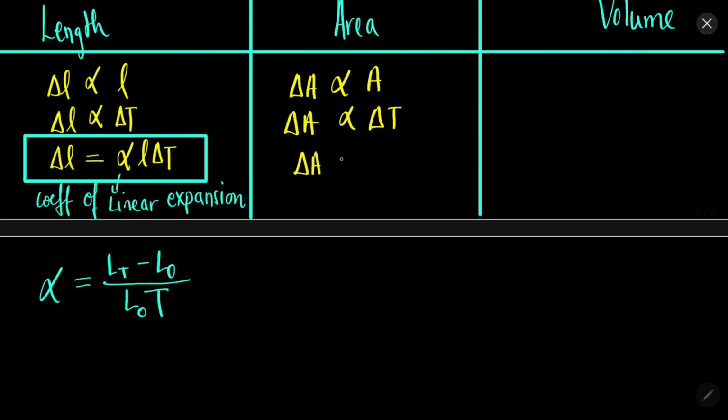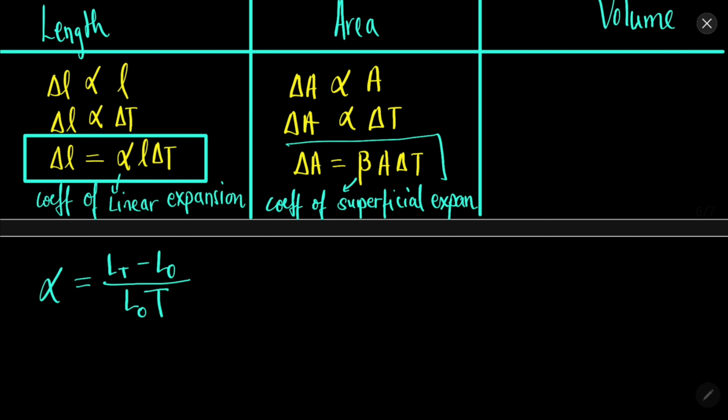So again, change in area will be equal to beta A delta T, where beta is the coefficient of superficial or area expansion. This is the formula for areal expansion.